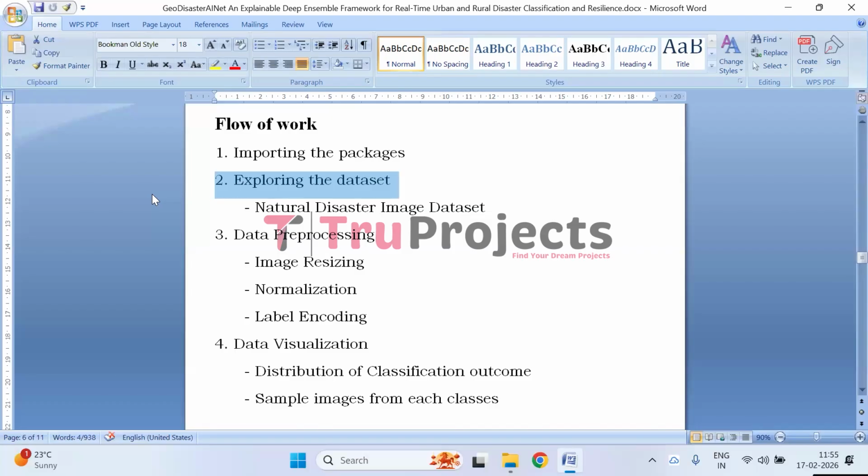Next, exploring the dataset. The dataset is loaded and examined to understand its structure, number of classes, number of images per category, and overall data distribution to ensure it is suitable for classification.